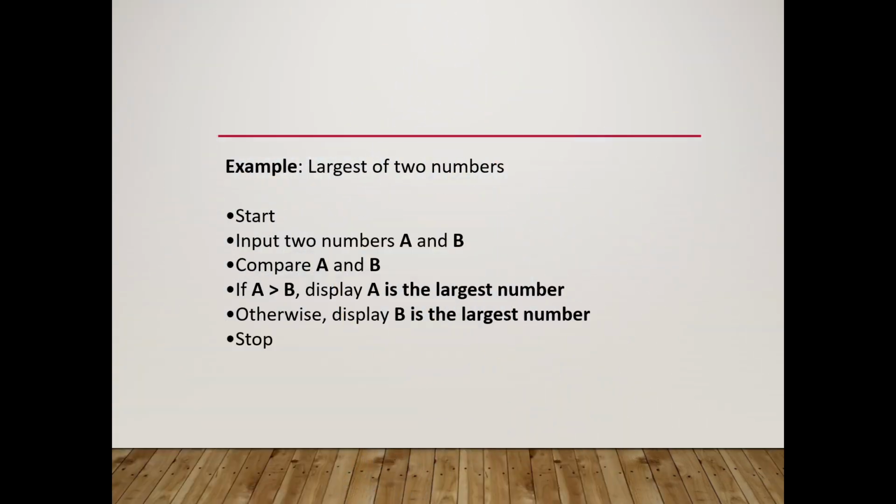For example, the largest of two numbers. For this problem, the steps are: initially we start the process, read the inputs, let's say A and B are the two numbers, and we compare them. Based on the result, we get the output. If A is greater than B, display A as the largest number. Otherwise, display B as the largest number, and we end the algorithm.